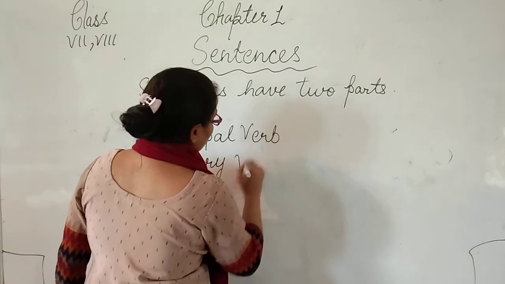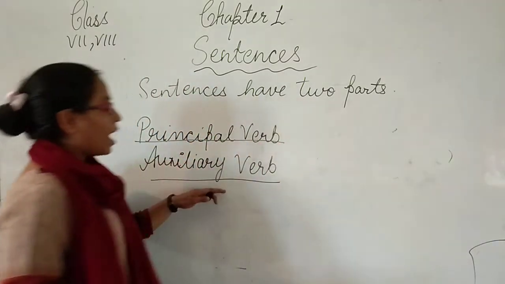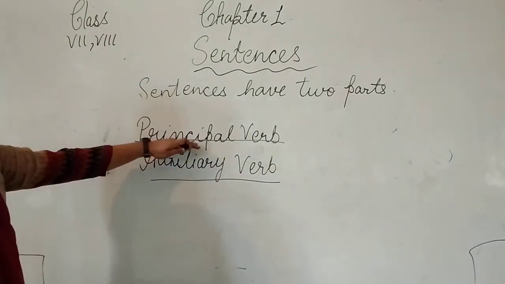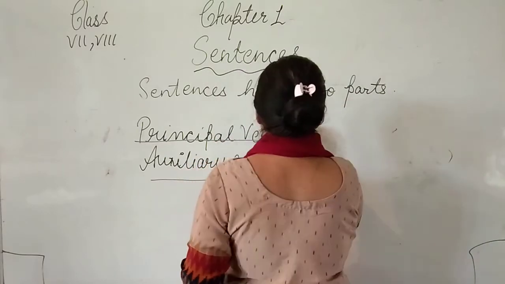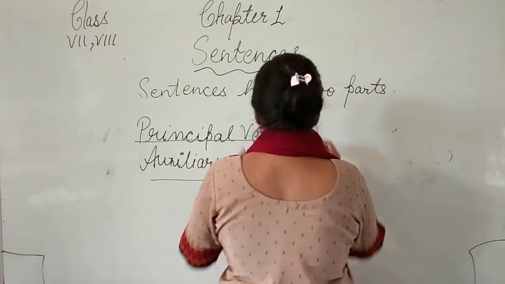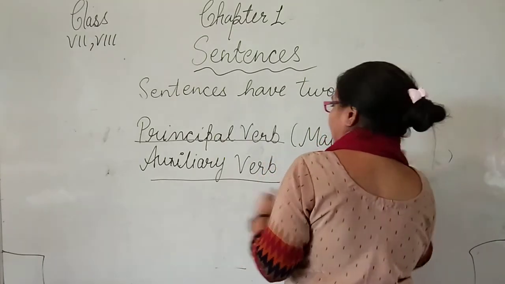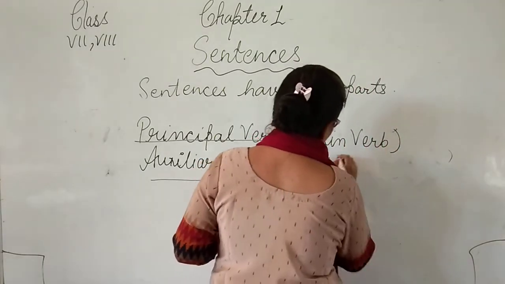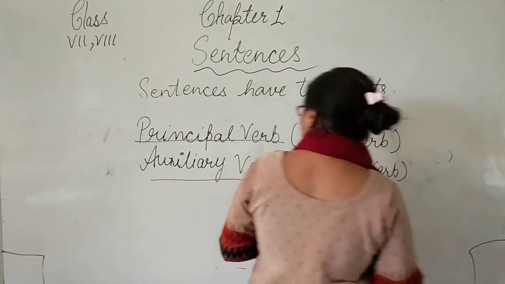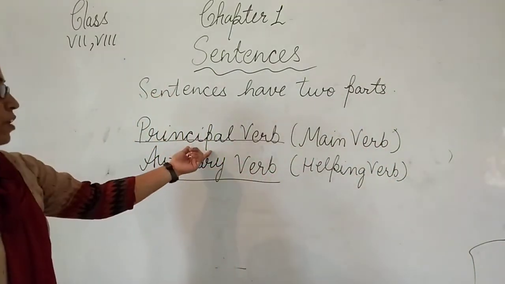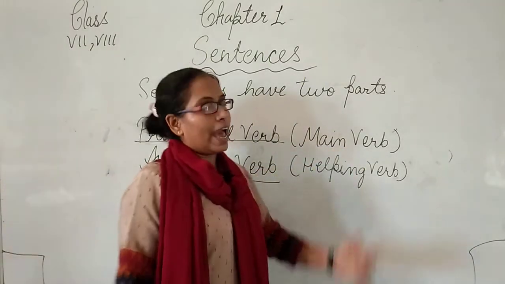Okay beta, two types of verb are very important to identify the part in the predicate: principal verb and auxiliary verb. We also know the principal verb as the main verb and the auxiliary verb as the helping verb.